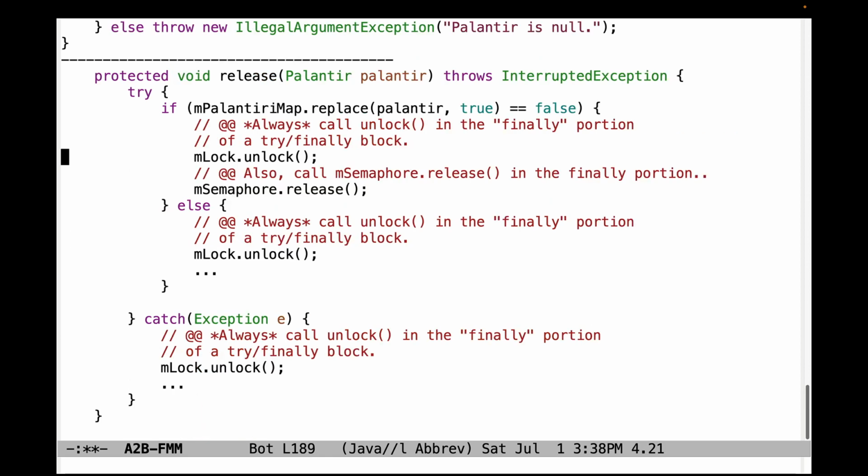Once again, way too many calls to unlock occurring outside of the finally block. This is doing it in many places. Please do not do that. And you also want to move the call to semaphore release later, most probably in the finally portion, but that way you don't have to worry about it not getting released. But make sure you only release it if replace returns the right value. So this code probably needs to be improved in that way as well.